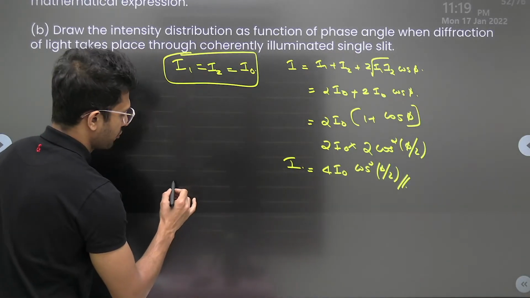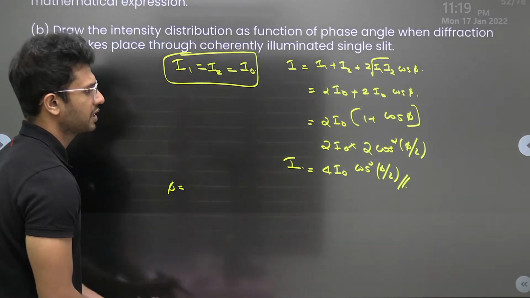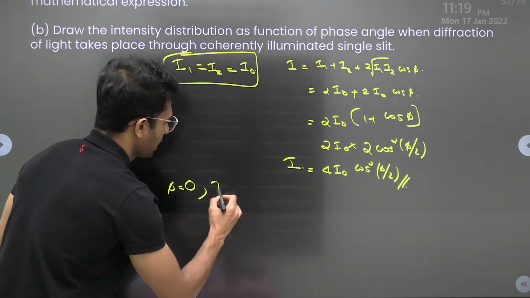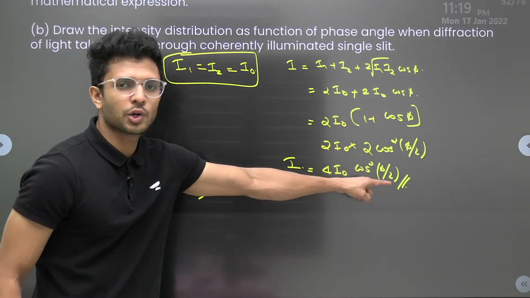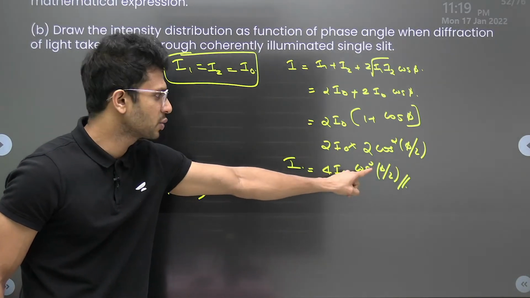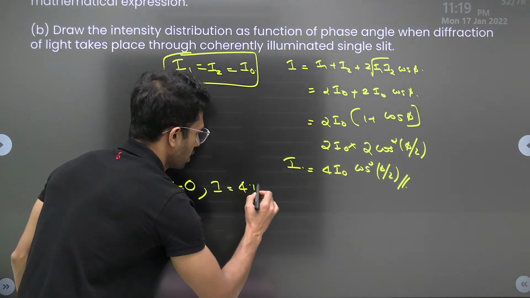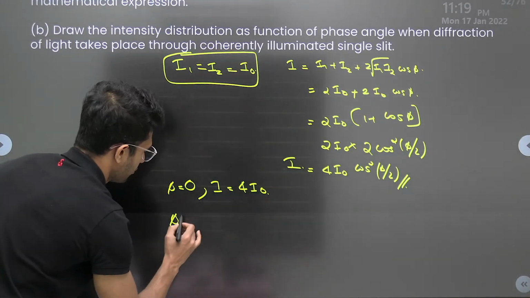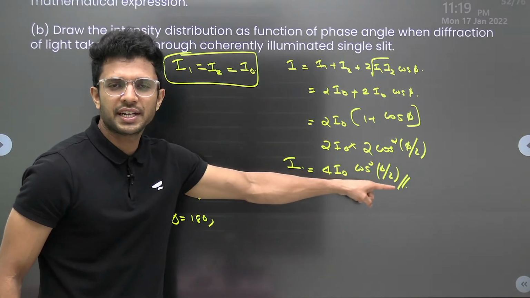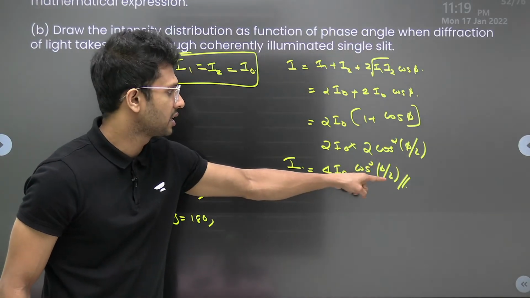Now, if phi, the phase difference, is equal to 0, then cos 0 by 2 is cos 0, which is 1. The square of 1 is 1 itself. So I will be equal to 4 I naught. Let's say phi is equal to 180. Phi by 2, 180 by 2 is 90.